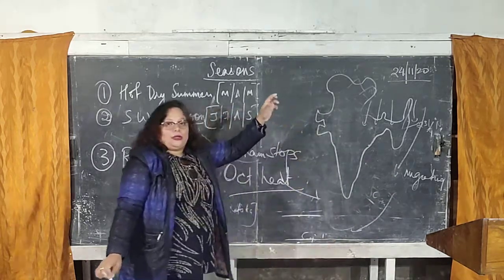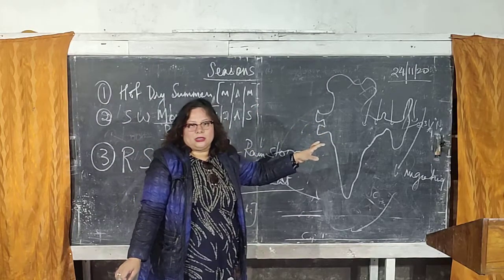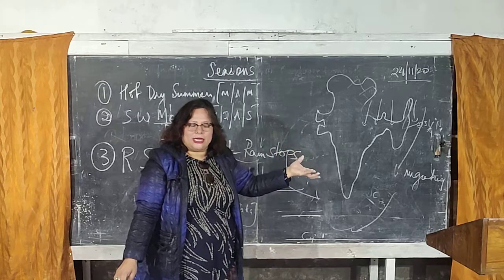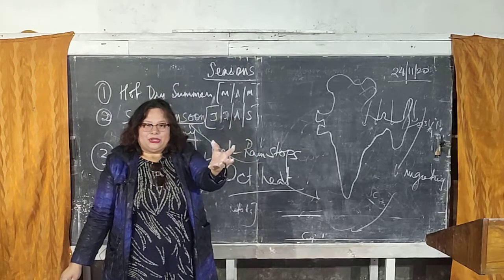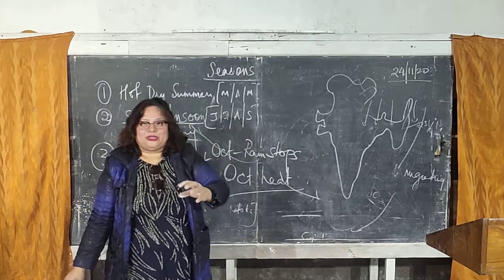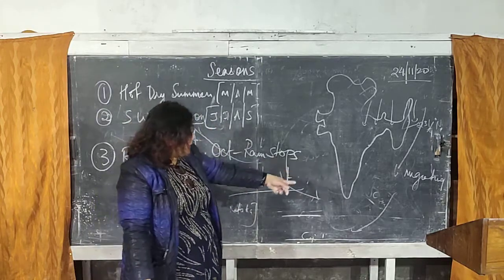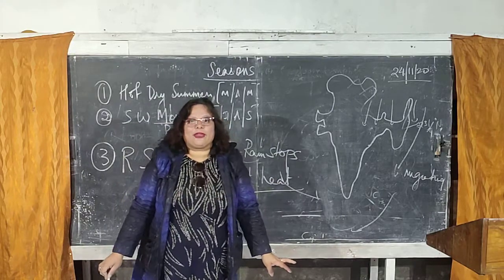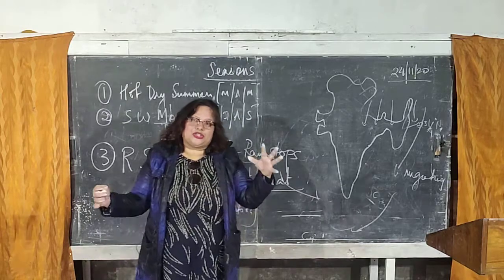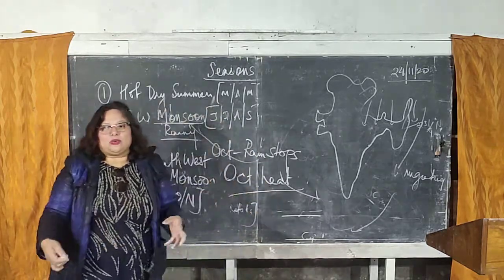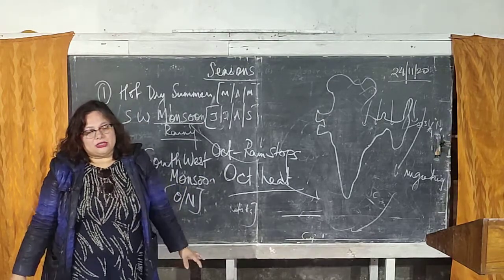Okay, so that means by the first week of October, after the sudden increase in the temperature, I told you there is a slight fall in the temperature that takes place after oppressive heat. That is because of the southward migrating of the sun towards the Tropic of Capricorn. Now, when we were getting the vertical rays of the sun, it was direct, concentration of heat was more. But now when there is a southward migrating of the sun, we are not getting direct rays of the sun or the vertical rays of the sun.